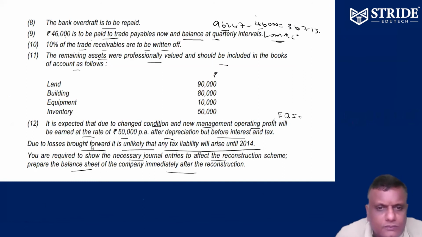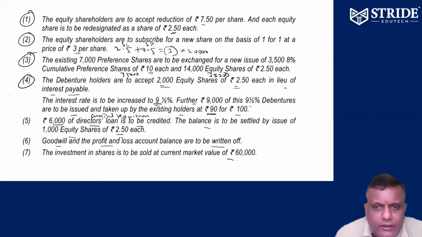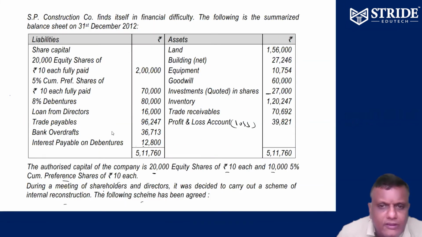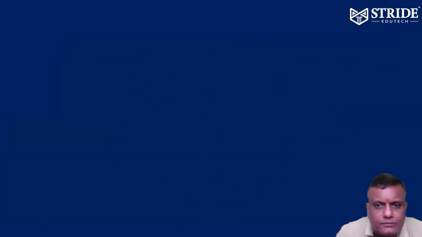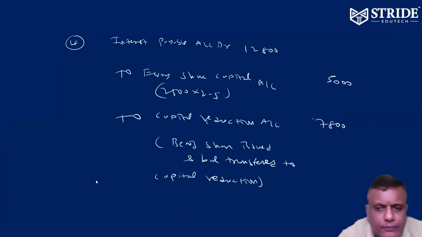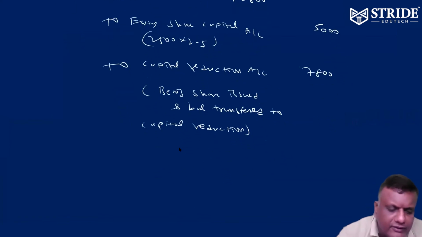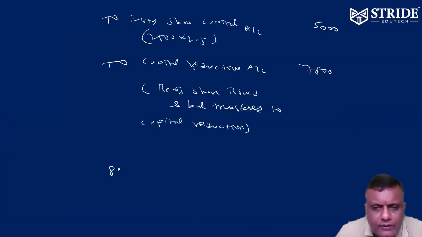See the next one. Interest rate is increased to 9.5%. Earlier it was 8%, now it becomes 9.5%. So now the same fourth entry, change of interest. The 8% debenture is no longer existing hereafter.